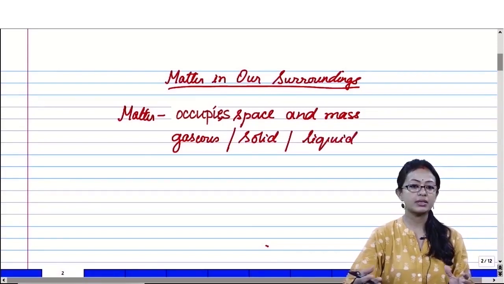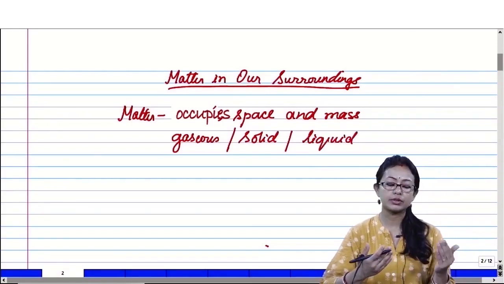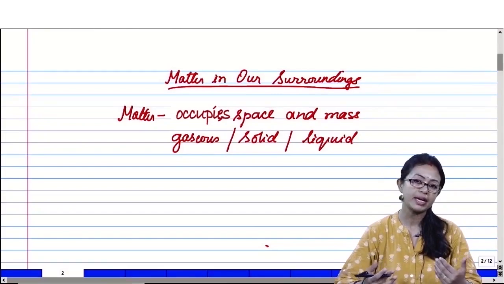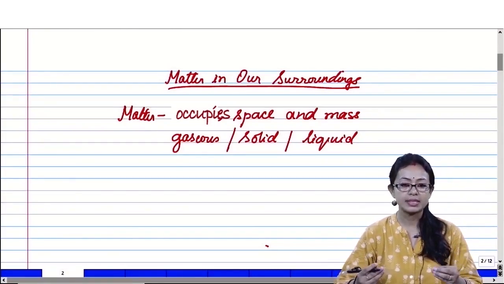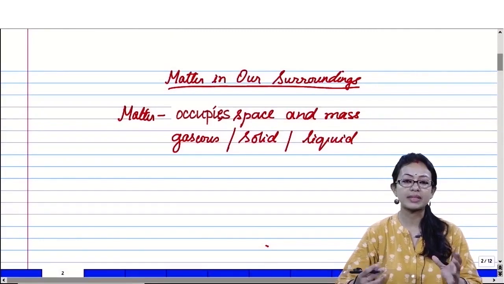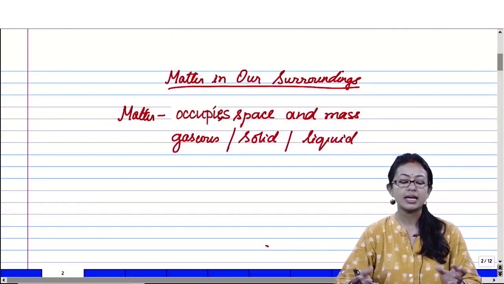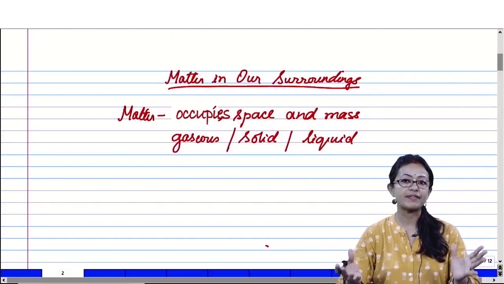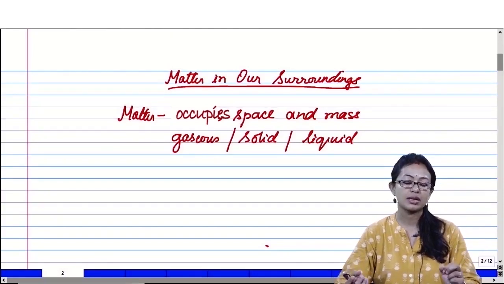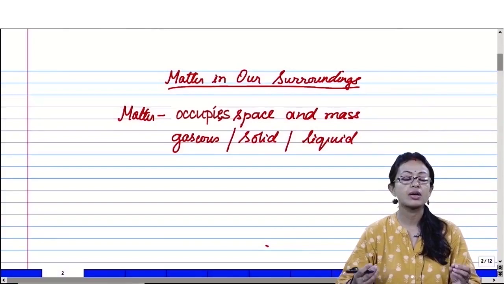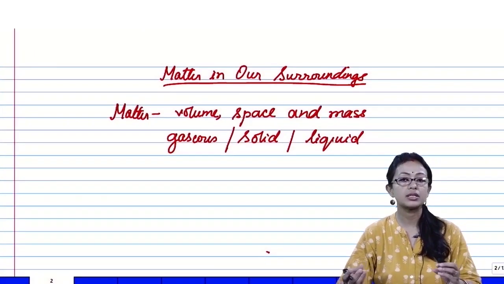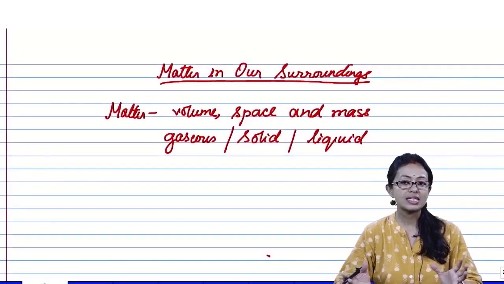Now right from the ancient period of time, there had been a lot of research work going on. There were some scientists, some philosophers, some thinkers who thought that matter is something which is made up of the 5 elements that we see around us. Now what are these 5 elements? They considered it as air, water, fire, earth and sky. All these things mixed together composed matter. This is what their thought was all about.